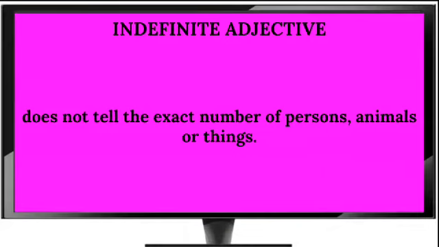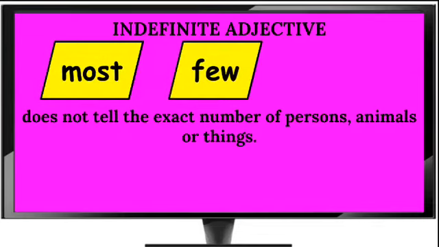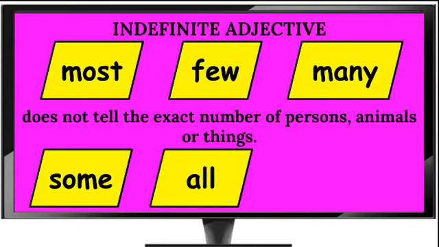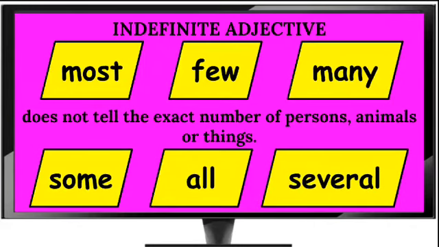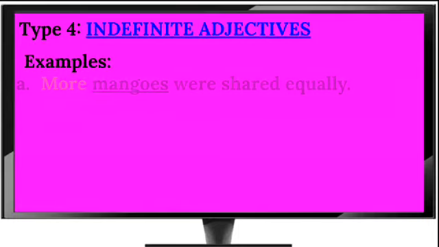Our indefinite adjective. An indefinite adjective does not tell the exact number of persons, animals, or things. Examples like most, few, many, some, all, and several. So these are indefinite, opposite to the quantitative, and indefinite does not tell the exact number. So indefinite being our fourth type of adjective, let's look at some example sentences.